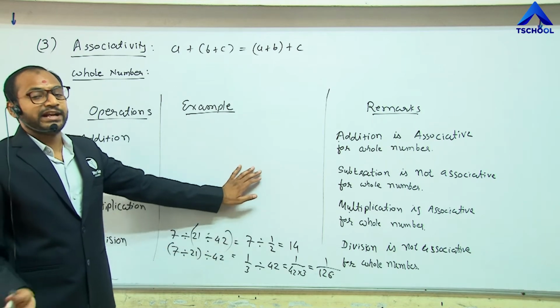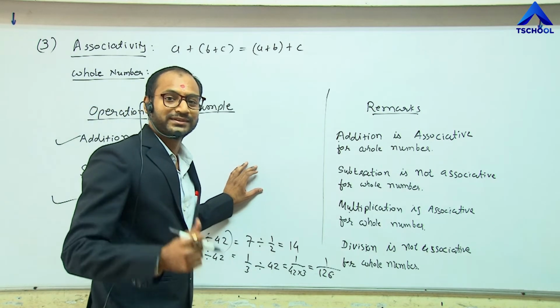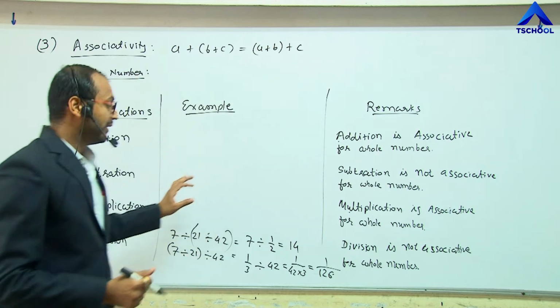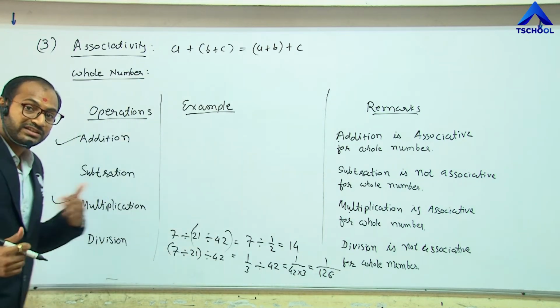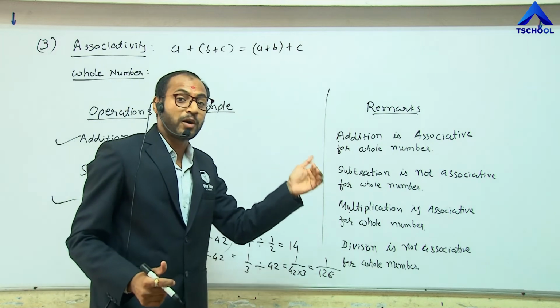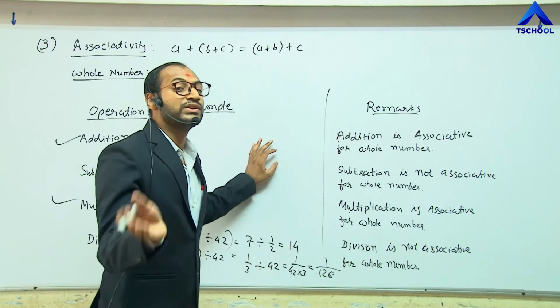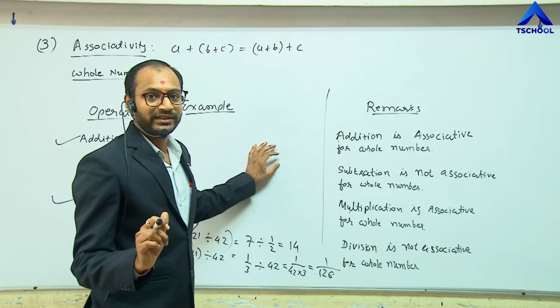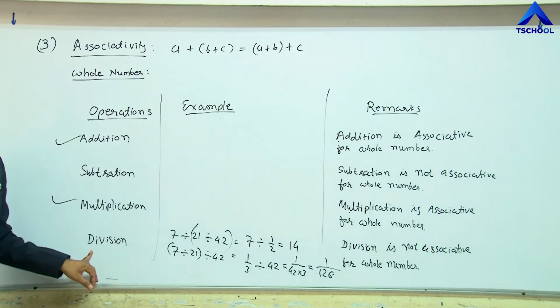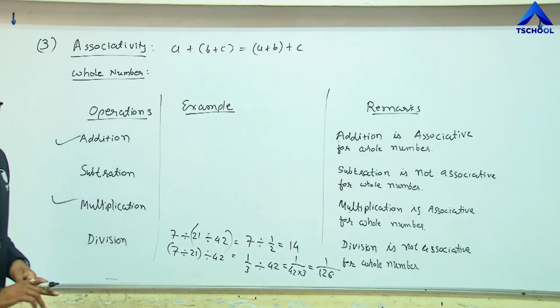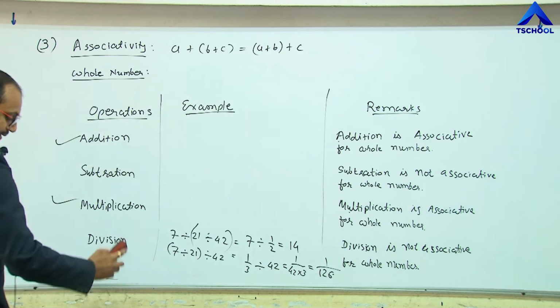And for the subtraction and division operations, the result will change, that means it depends on the association of the numbers. So subtraction and division are not associative for the whole number system. Let us change the number system.